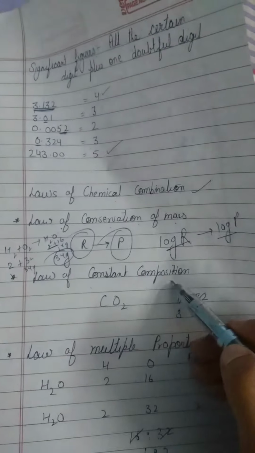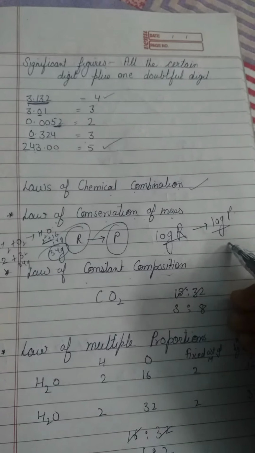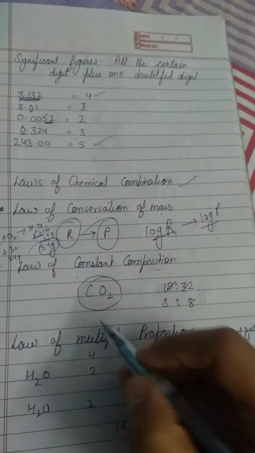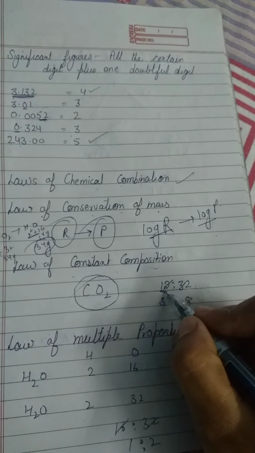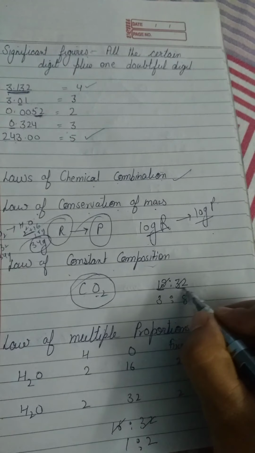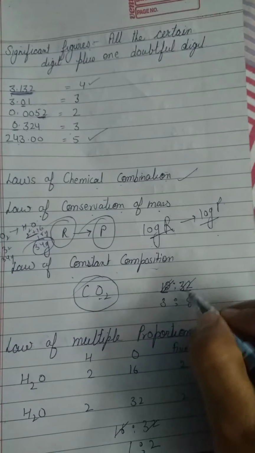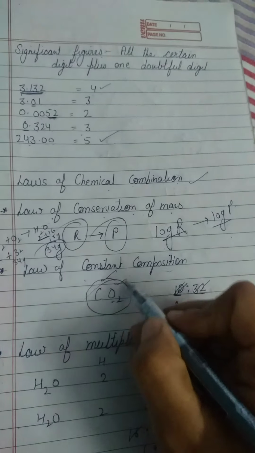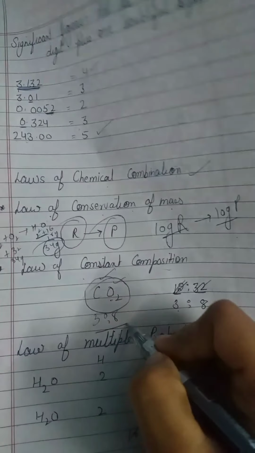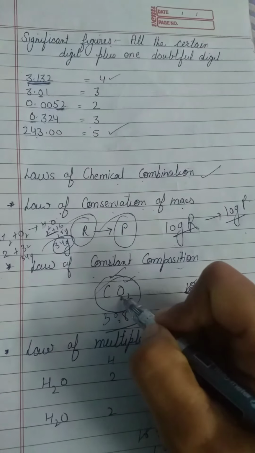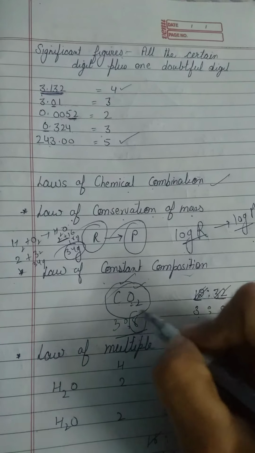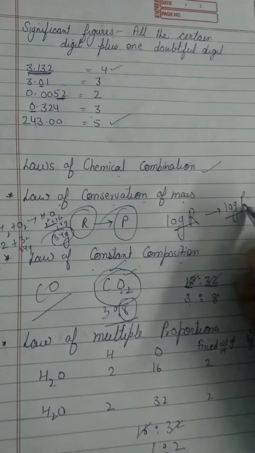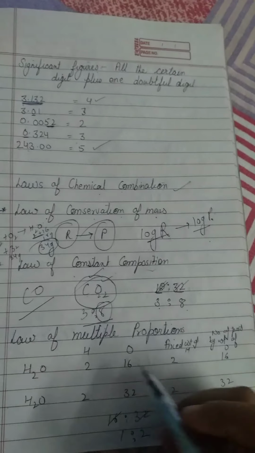Next is the law of constant composition. Now for the law of constant composition, suppose we have a gas carbon dioxide. Here carbon has mass 12 and oxygen has mass 32. So if you simplify it, it will become 3:8. So when you take carbon and oxygen in the ratio of 3:8 by mass, then it will form carbon dioxide. If the amount of oxygen is less, then it will not form carbon dioxide, but it will form carbon monoxide.